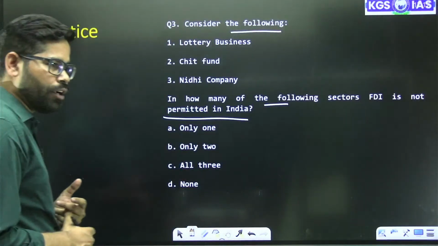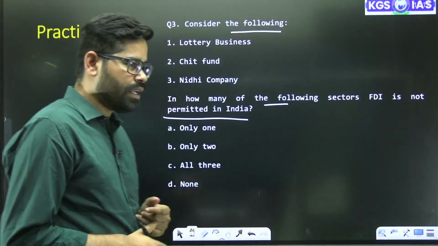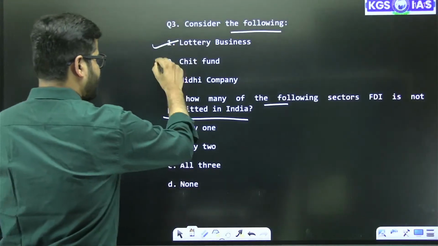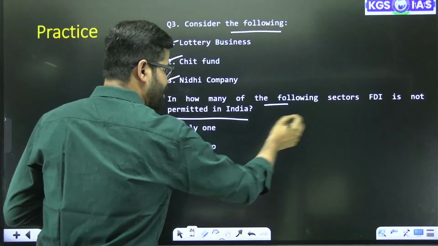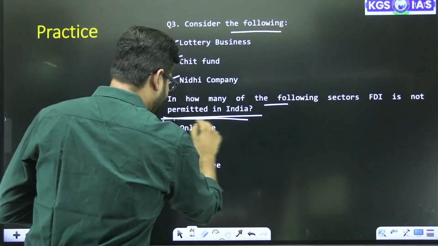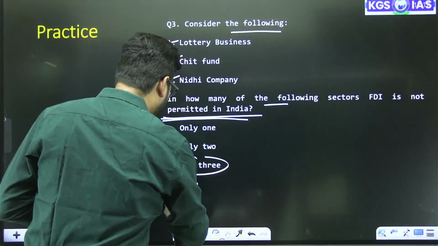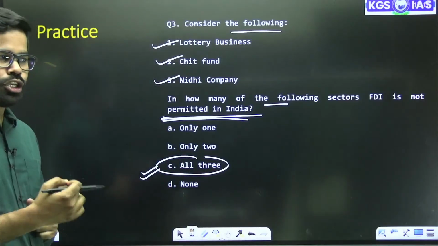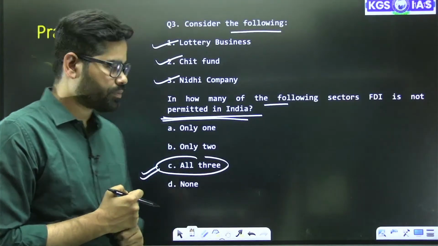So how many of them are not permitted? See, here we see lottery business, chit fund, Nidhi. In all these cases, FDI is not permitted in India. So the answer will be all three. Okay. C option, that is all three.